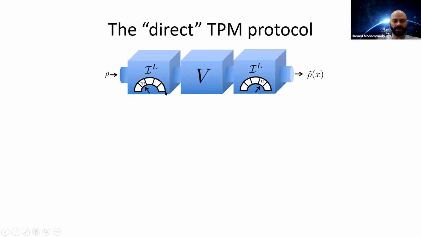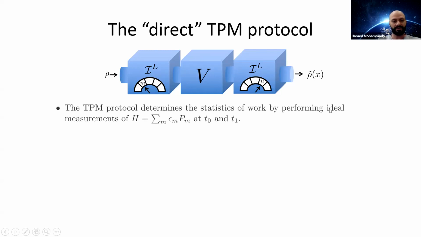So here, before the system goes into the unitary channel, it is subject to a Lüders instrument for the Hamiltonian. And again, the same Lüders instrument of the Hamiltonian after it exits the device. The whole device transforms the state rho to the unnormalized state rho tilde x, where x is the sequence of energy measurement outcomes.